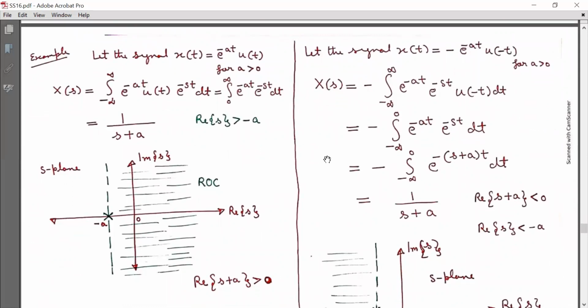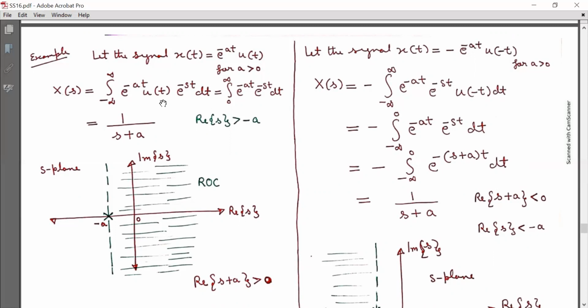Let the signal x(t) be equal to e raised to minus at u(t), for a greater than 0. So calculate its Laplace transform, that is, capital X(s) is equal to the integration from minus infinity to infinity of e raised to minus at u(t) into e raised to minus st dt.